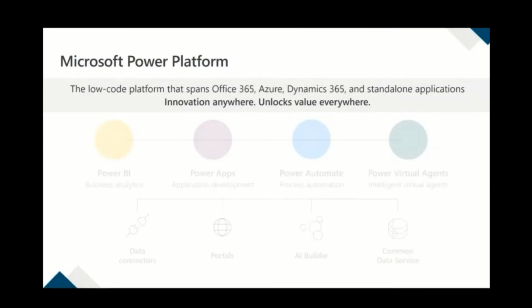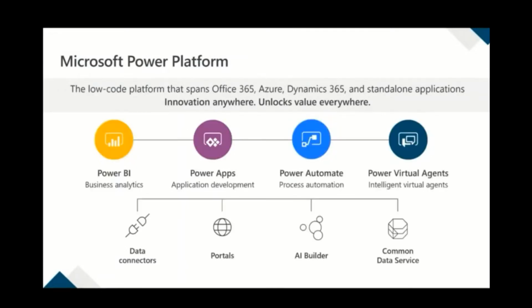Power Virtual Agents is a part of the Microsoft Power Platform family, which is the low-code platform that spans across Office 365, Azure, Dynamics 365, as well as standalone applications. It includes Power BI for business analytics. We use application development for Power Apps. Then we have Power Automate for process automation. Then we can build intelligent virtual agents using Power Virtual Agents. Apart from this, we have Common Data Service for enterprise-grade data storage. We have AI Builder, portals, and data connectors.